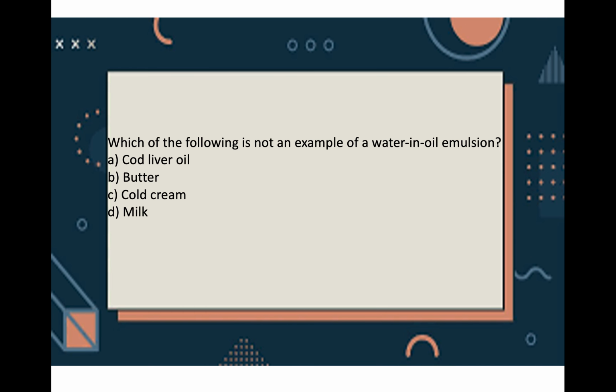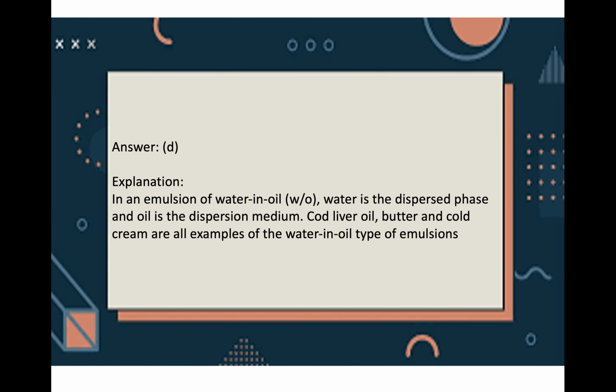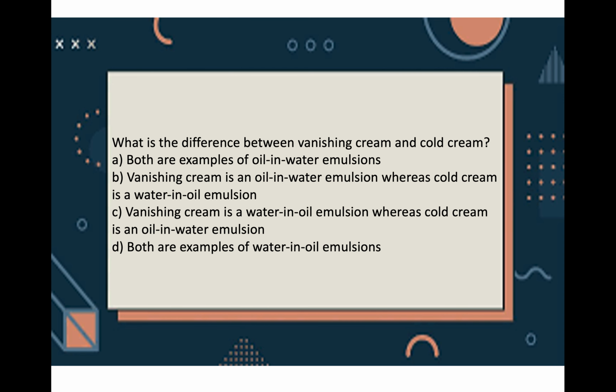Now, which of the following is not an example of a water in oil emulsion? A. cod liver oil, B. butter, C. cold cream, and D. milk. The answer is milk, because in a W/O emulsion, that is water in oil, water is the dispersed phase and oil is the dispersion medium. Cod liver oil, butter and cold cream are all examples of water in oil type emulsions. Now the next question is, what is the difference between vanishing cream and cold cream?